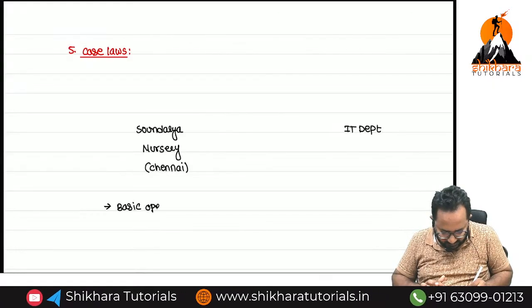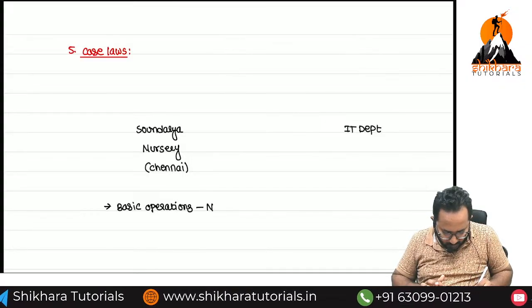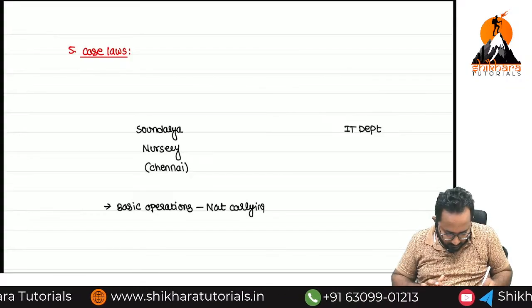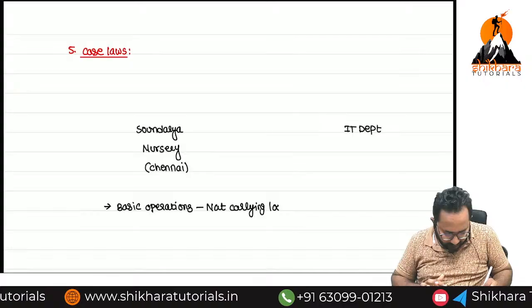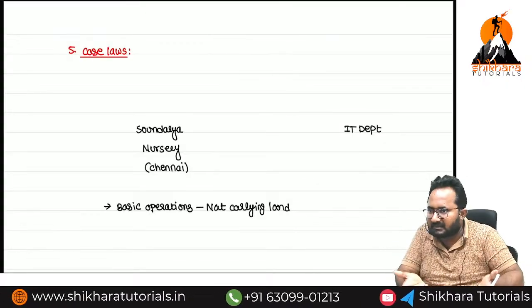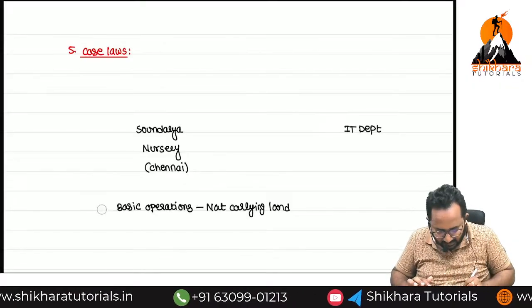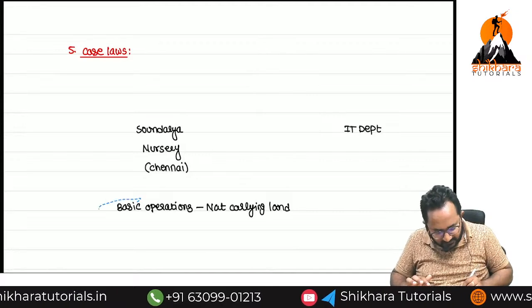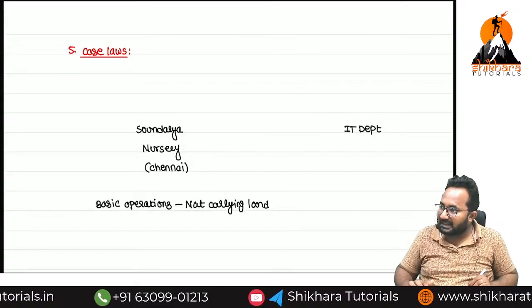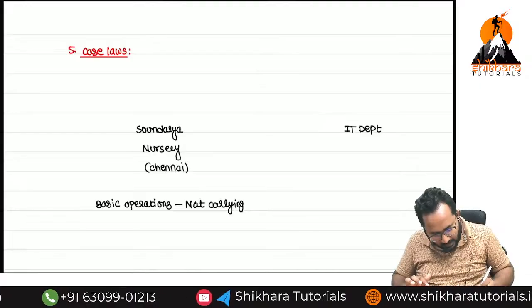Seeding, watering, growing. Are they carried on land? Not on land. If that is carried on land, definitely all of us will say this is agricultural income only. But in Soundarya Nurseries or any nursery, the basic operations, seeding, watering and growing, are not carried on land.